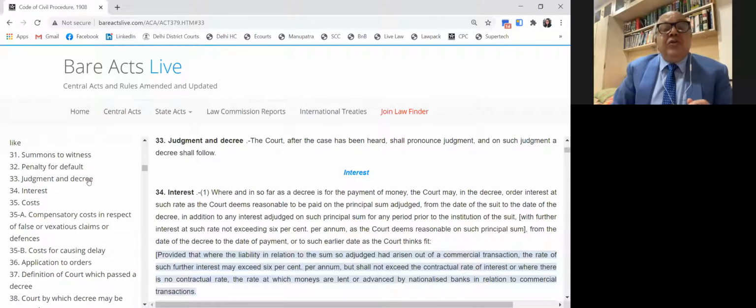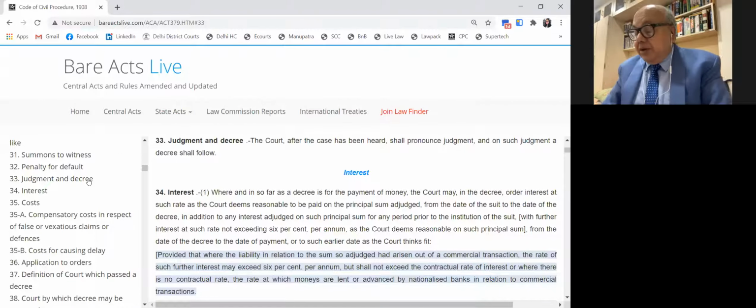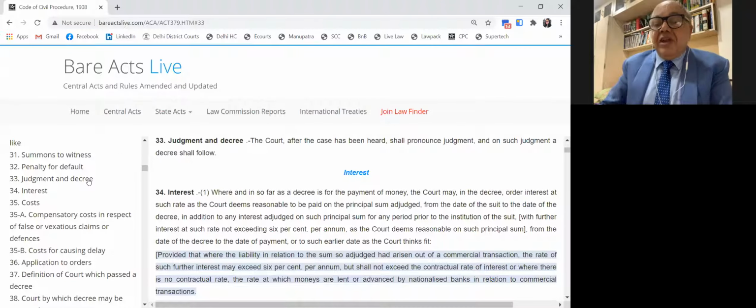It also includes a preliminary decree, and rejection of a plaint under order 7 rule 11, and determination of questions under section 144, that is restitution, which I will take as a separate topic because it's a very lengthy topic. It does not include appealable orders which are passed under order 43 or section 104, which we learned here.